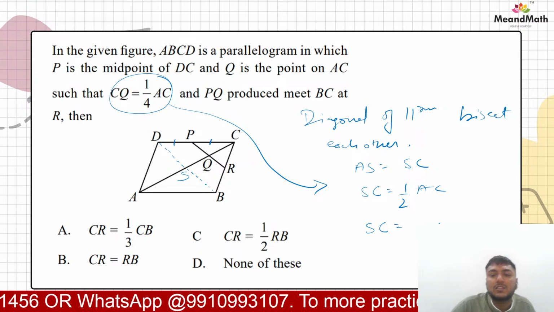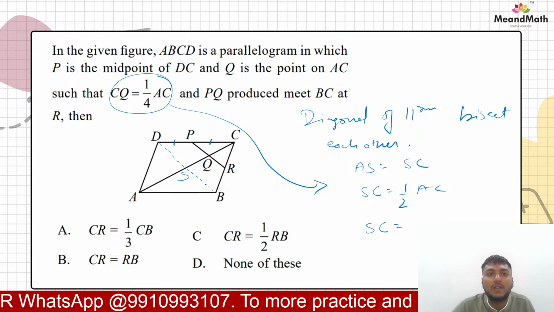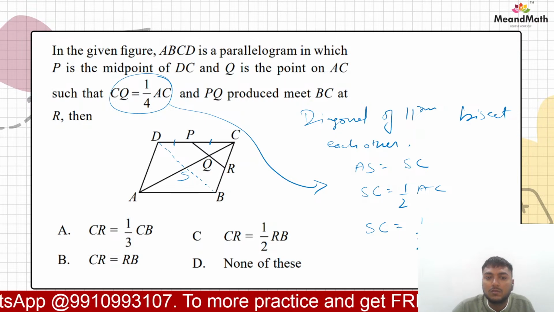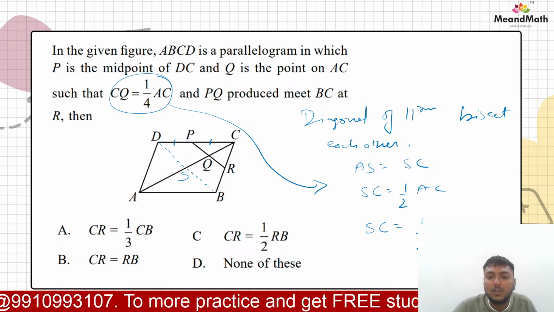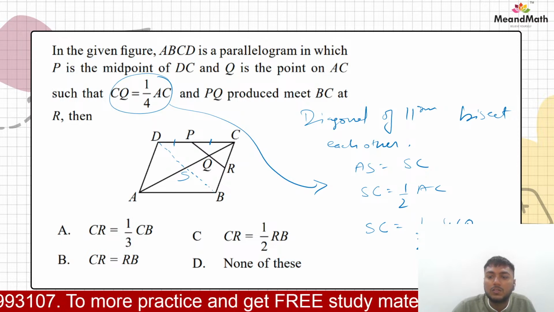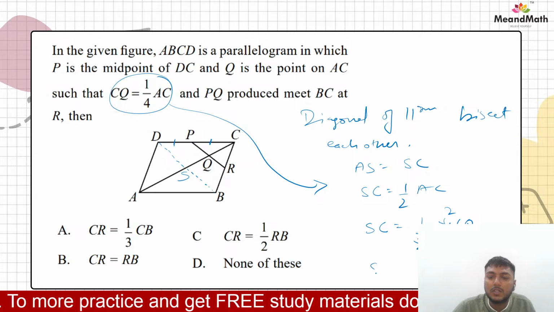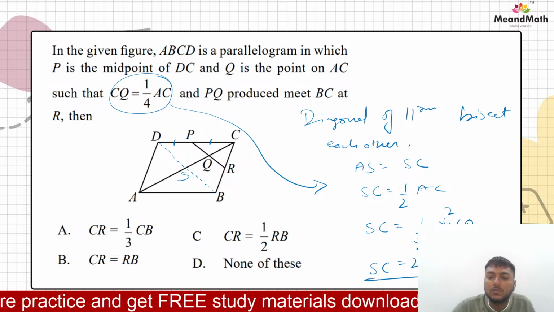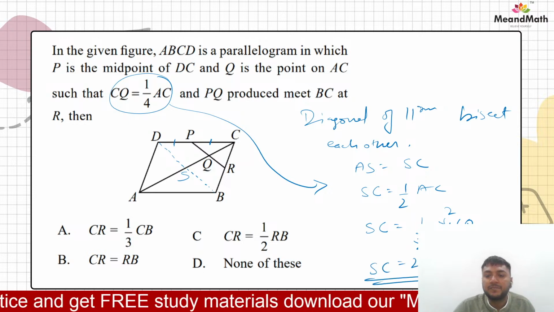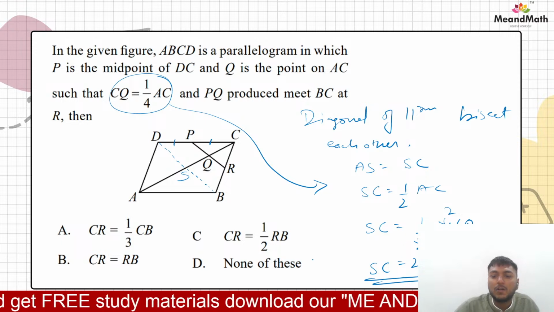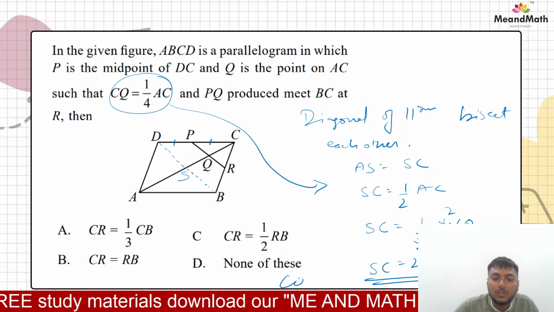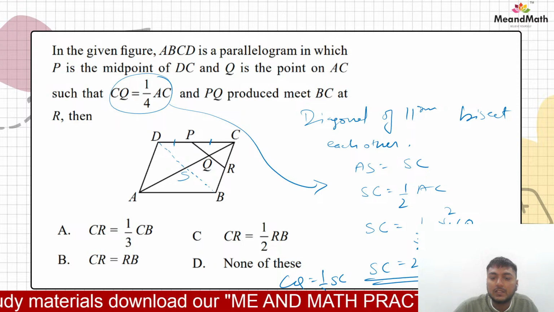We can place this value of, let us say, AC. So that would be what? 4CQ. So 1 by 2 into 4CQ. So this simply becomes SC is equals to twice of CQ. Yes or no? So now we can say CQ is equals to half of SC.